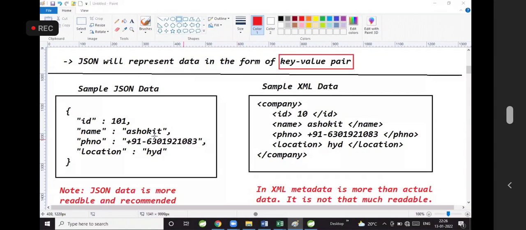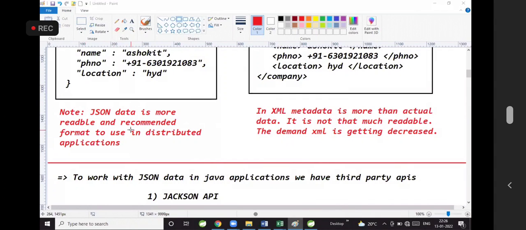But which is more readable, JSON or XML? JSON is more readable and JSON is lightweight. XML has more tags, so it will occupy more memory. In XML, metadata is more than actual data. But in JSON, it is in the form of key value. It is more readable and lightweight. JSON data is the recommended format to use in distributed applications.